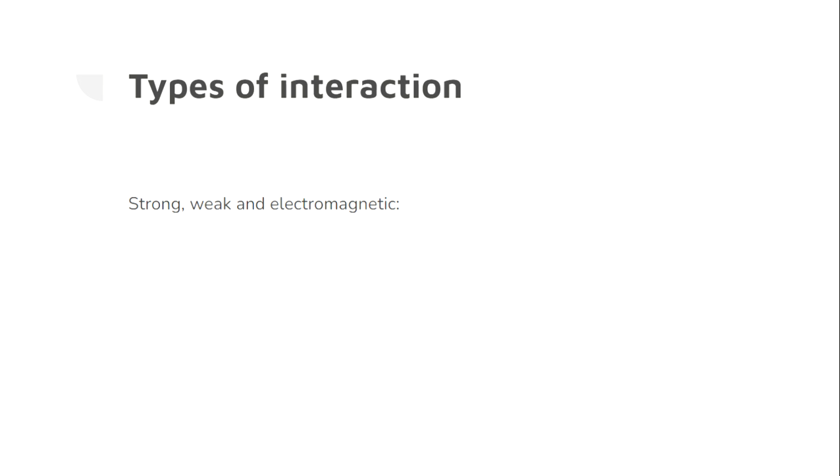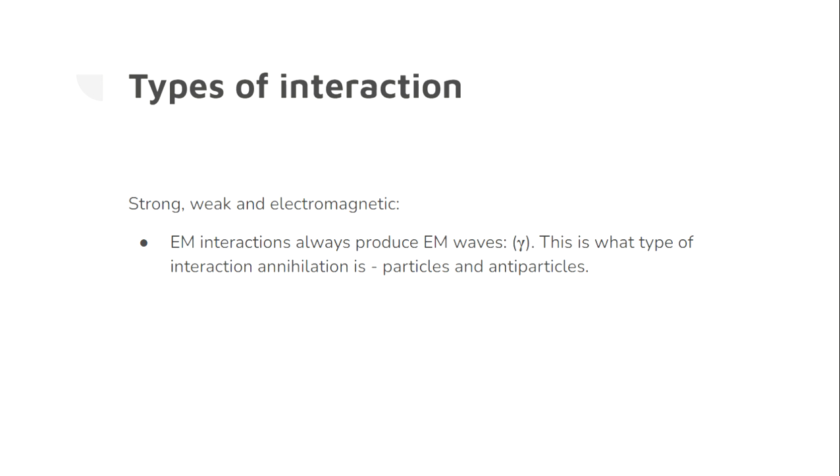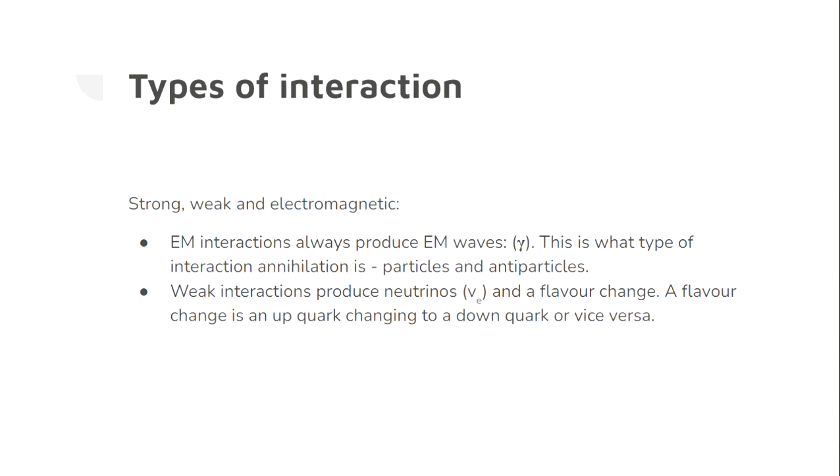You'll often be asked to determine which type of interaction a given interaction is, so here are some tips to help. EM interactions are the easiest to identify. They always produce EM waves, hence the name, which will be represented by a gamma symbol. This is the type of interaction that annihilation falls under, so when an electron collides with a positron, they will annihilate and produce photons. So try to memorize your antiparticles. Weak interactions will produce a neutrino and a flavor change. A flavor change is when a quark changes type, so an up quark to a down quark, or the other way around. Also, see if there is a neutrino in the output, but not in the input.